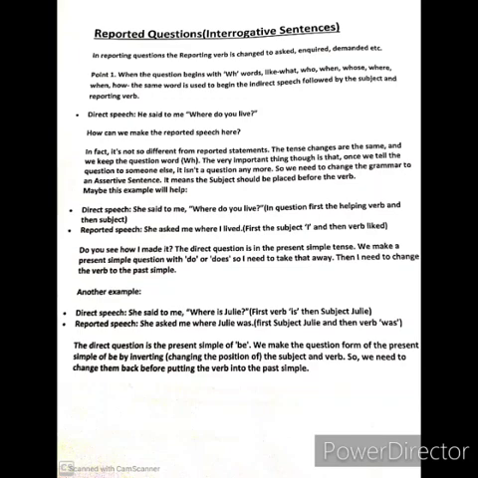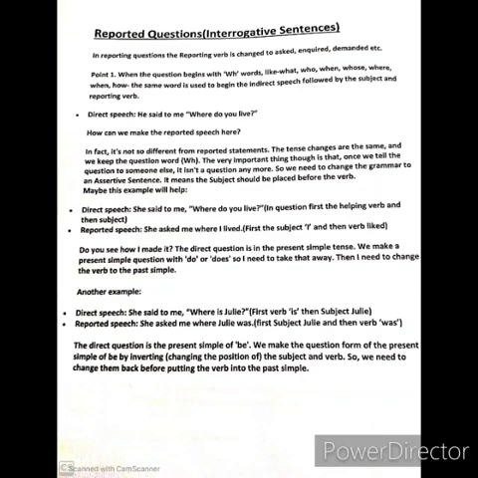So let's consider the first point. When the question begins with a WH word, like what, who, when, whose, where, how, the same word is used to begin the indirect speech. Remember that. After writing the first part, like she asked, we use that same WH word to begin the indirect speech, followed by the subject and the reporting verb. First we write the subject, then the verb, and then that same WH word.